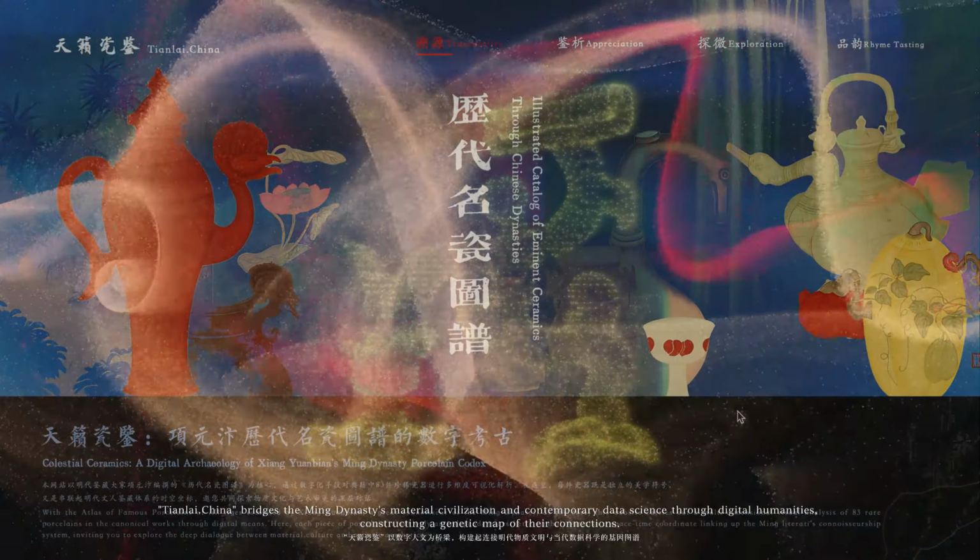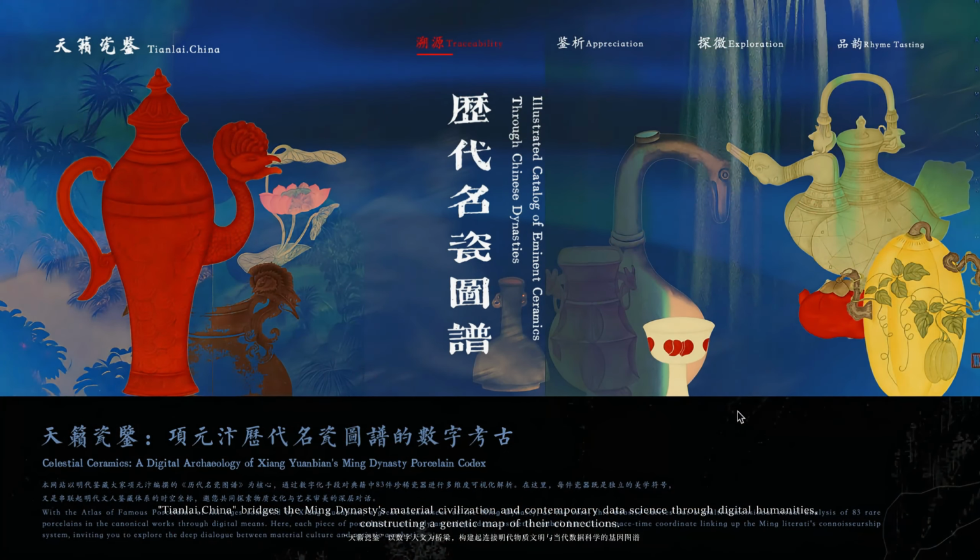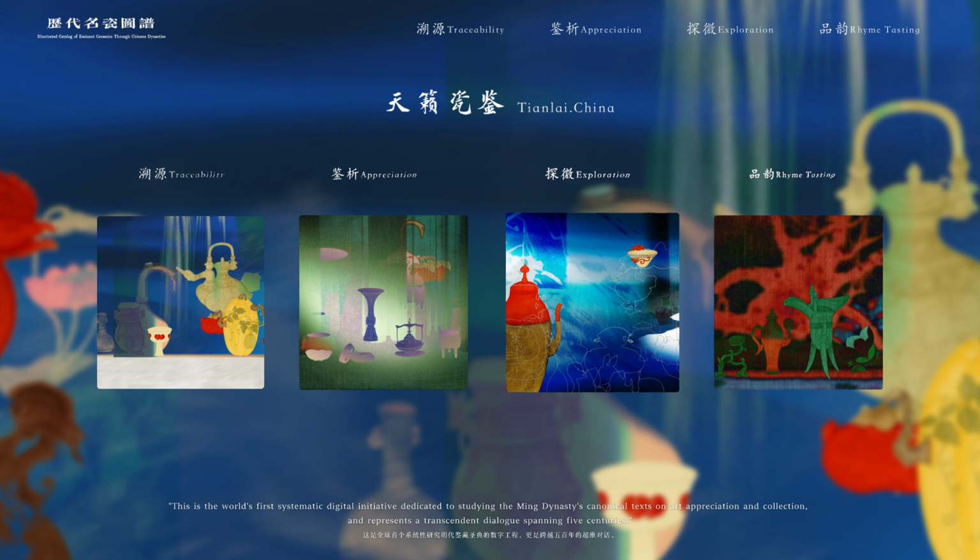Tianlai.China bridges the Ming Dynasty's material civilization and contemporary data science through digital humanities, constructing a genetic map of their connections. This is the world's first systematic digital initiative dedicated to studying the Ming Dynasty's canonical texts on art appreciation and collection, and represents a transcendent dialogue spanning 5 centuries.